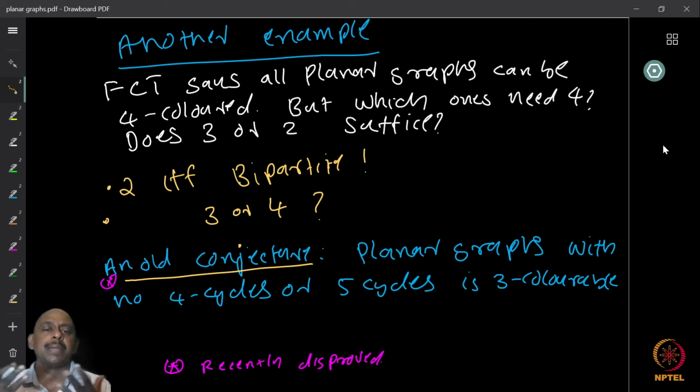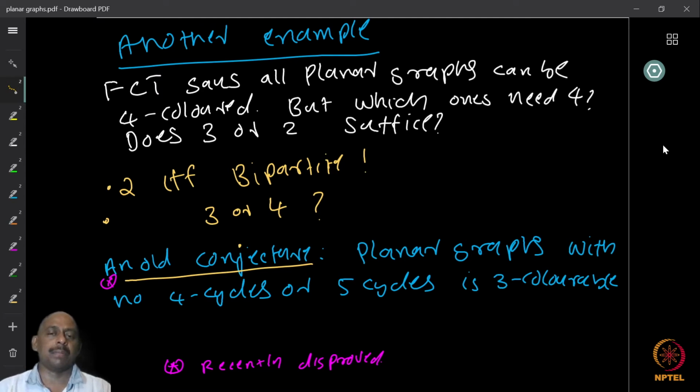Now, if you take a planar graph and you don't allow any triangles in it, then you know that the triangle-free planar graph has at most 2n minus 4 edges, which we proved, and this will easily show us that the graph can be 3-colored.